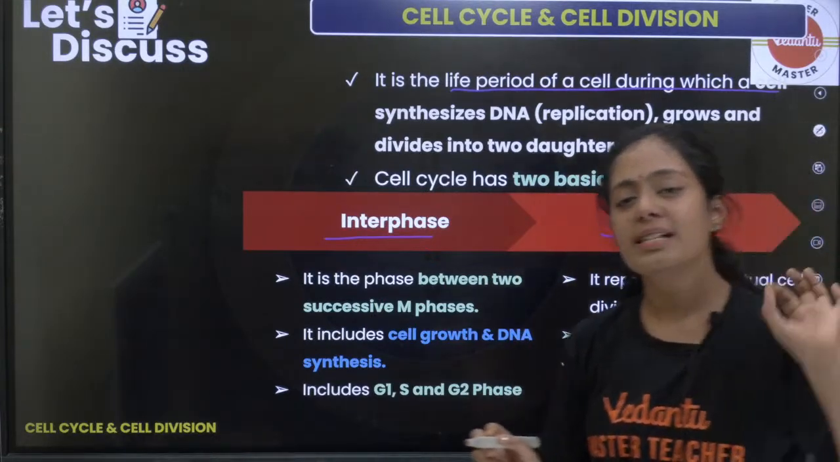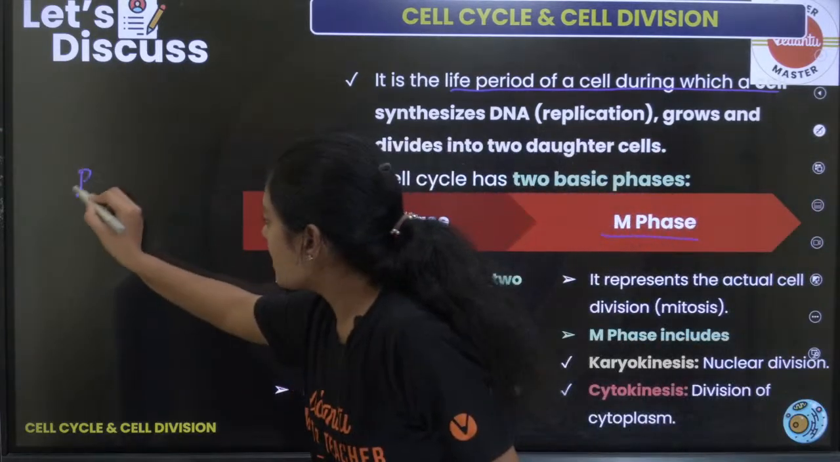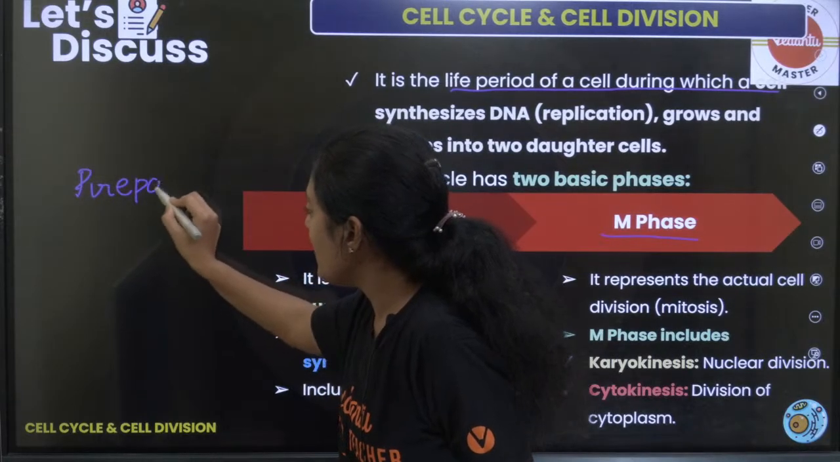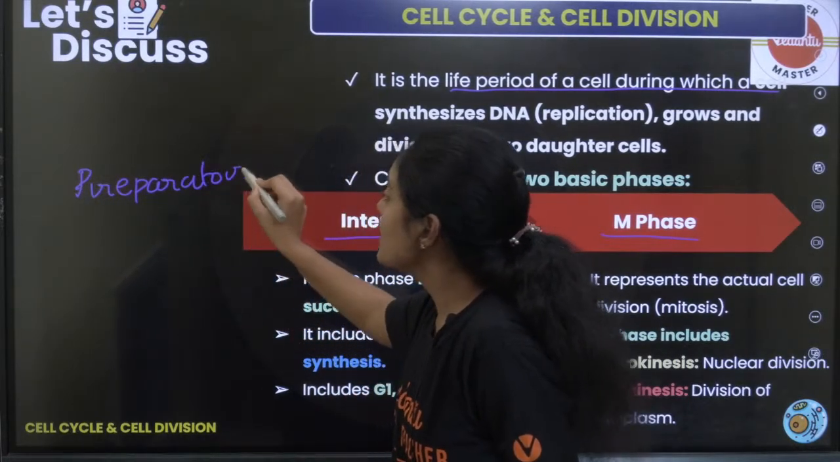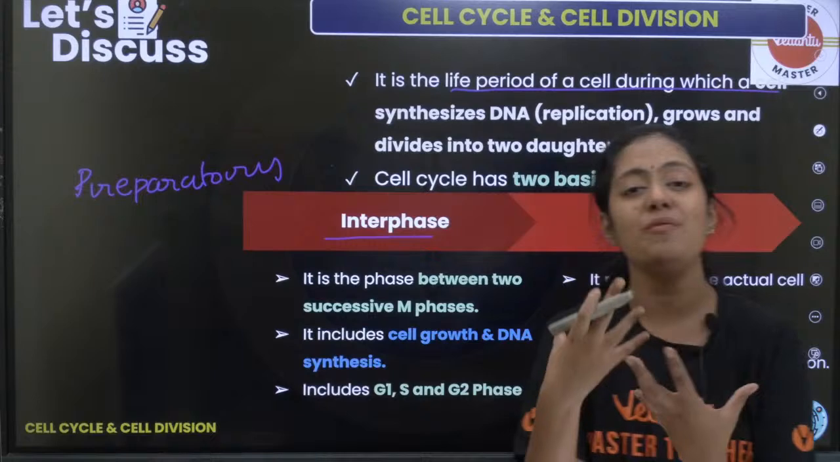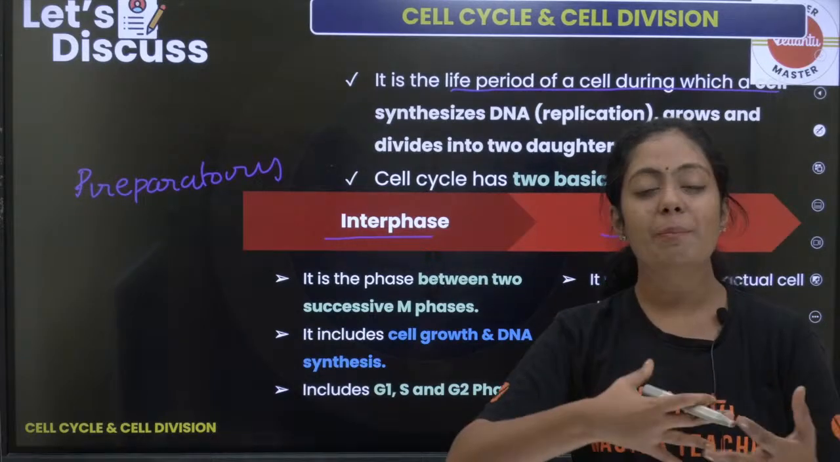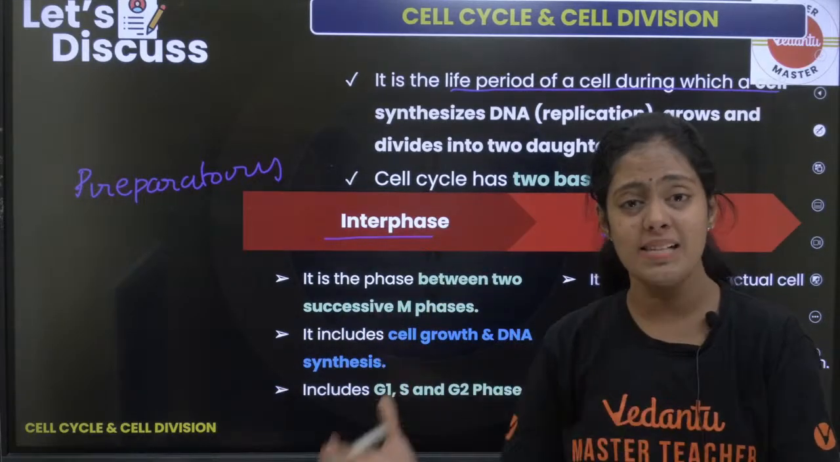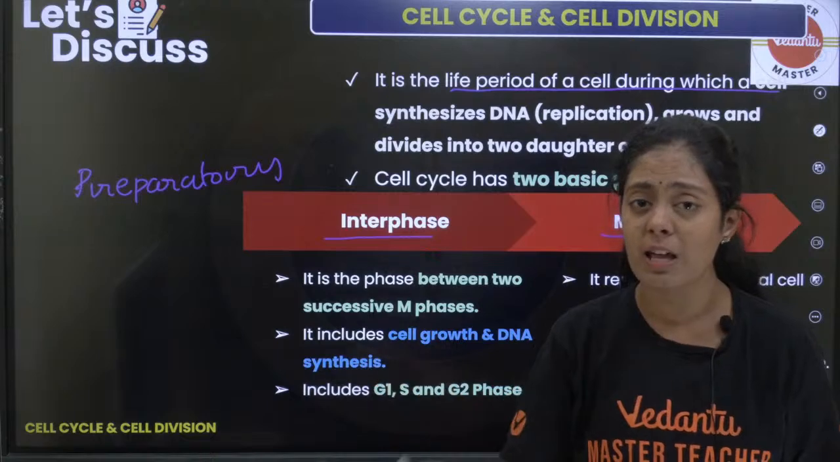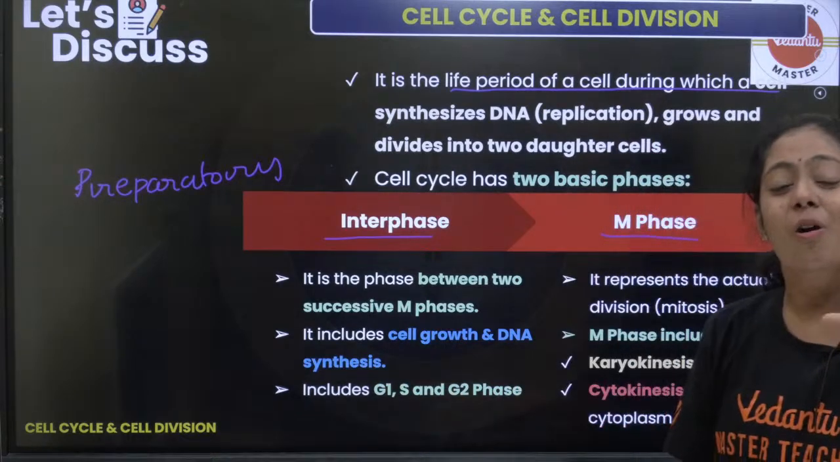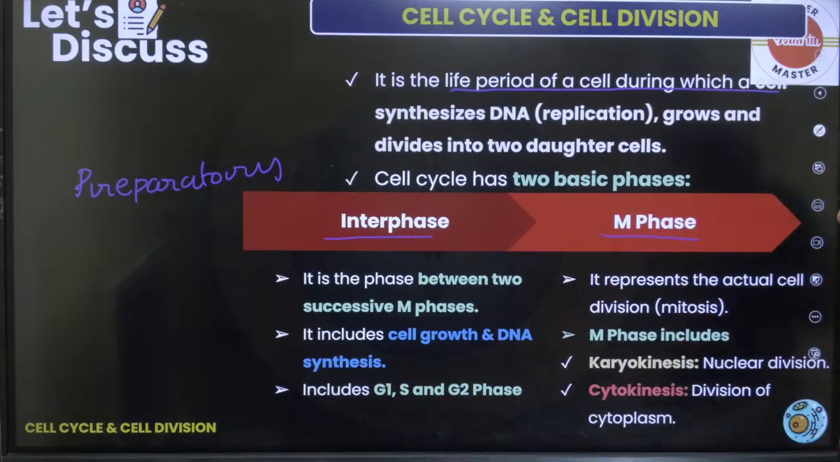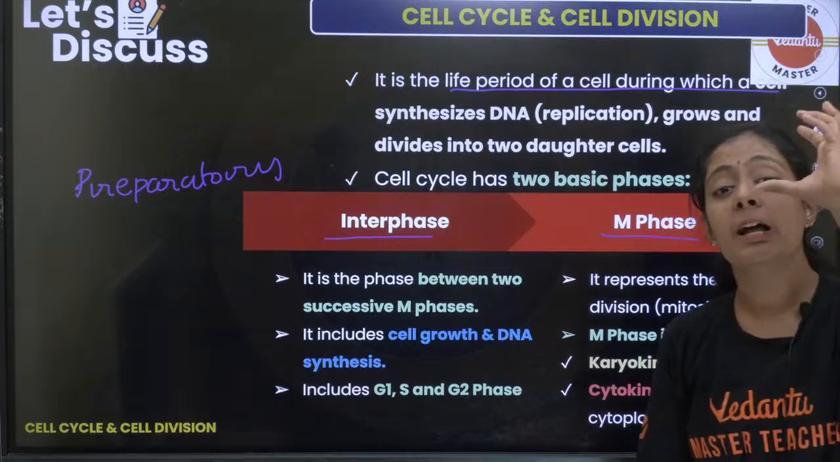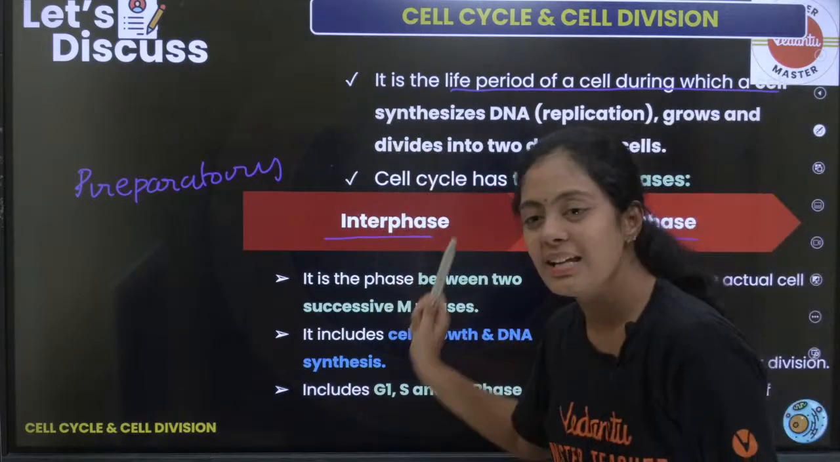Ma'am, what is interphase? We call that a preparatory phase, where the cell is going to prepare itself for cell division. Just like we sit and study the whole year to write a 3-hour exam, it is the same. For the cell to undergo division, it prepares itself. That preparation time is called interphase.